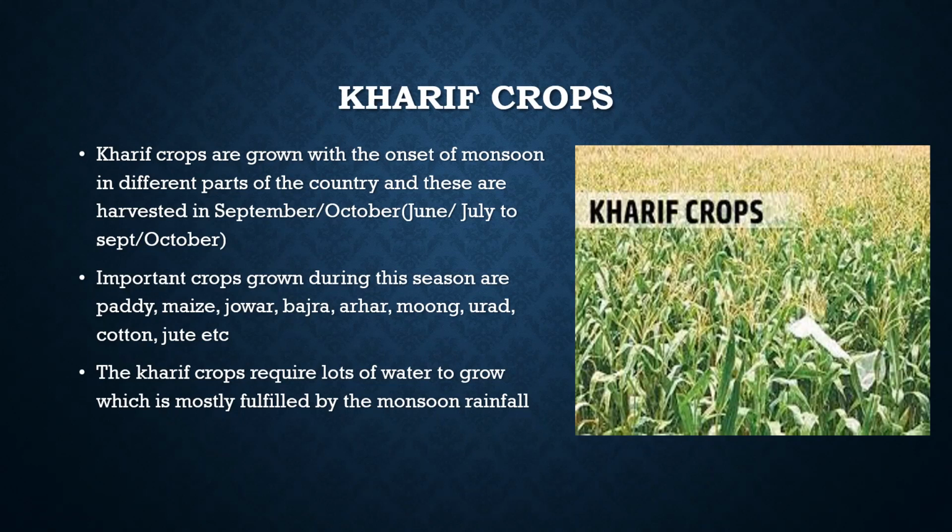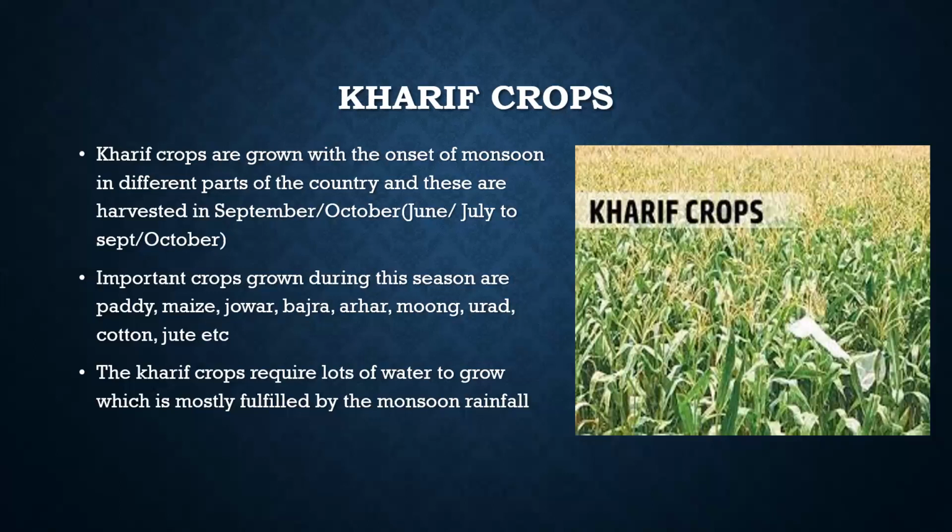In our country, some of the most important rice growing regions are Assam, West Bengal, coastal regions of Odisha, Andhra Pradesh, Telangana, Tamil Nadu, Kerala, and Maharashtra, particularly the Malabar coast and Konkan coast, the western coastal part, along with Uttar Pradesh and Bihar, where these Kharif crops, especially rice, are grown. Recently, paddy has also become an important crop of Punjab and Haryana.